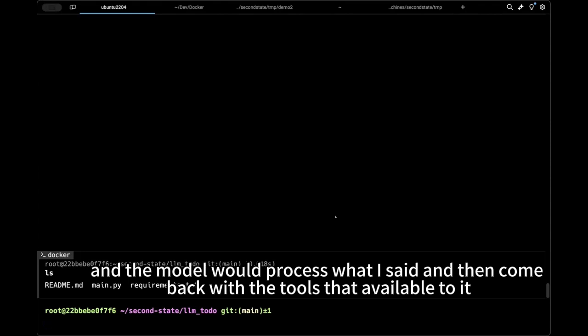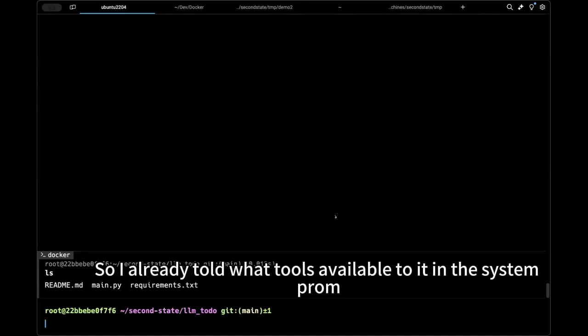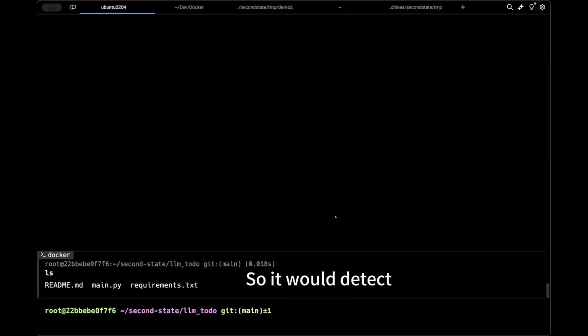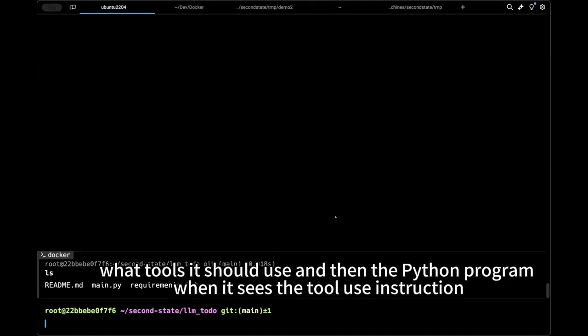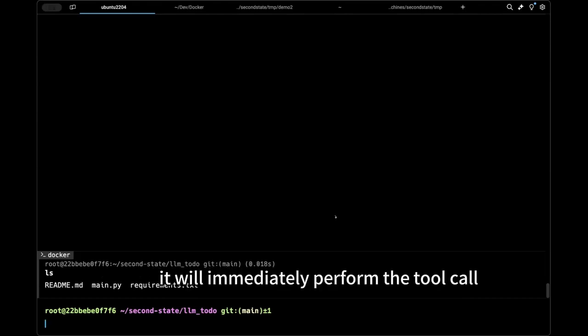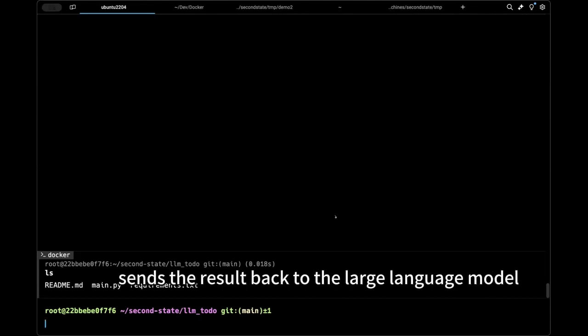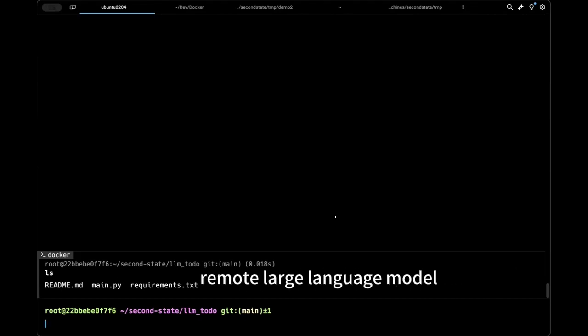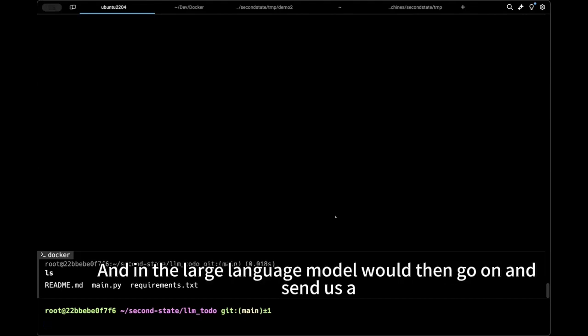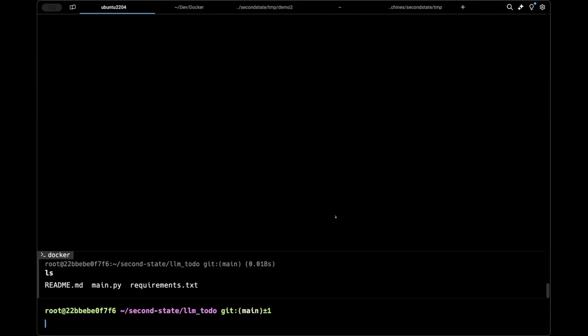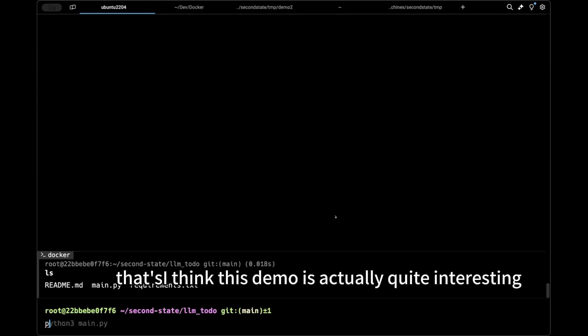And the model would process what I said and then come back with the tools that are available to it. I already told it what tools are available in the system prompt, right? So it would detect what tools it should use. And then the Python program, when it sees the tool use instruction, will immediately perform the tool call, as we will see, and then get the results and automatically send the result back to the remote large language model, and the large language model would then go on and send us a response. So let's see how it works. I think this demo is actually quite interesting.